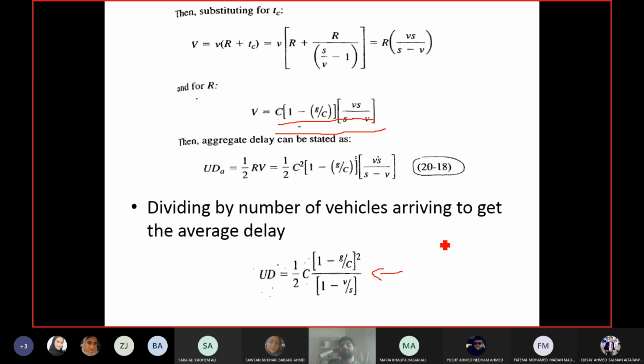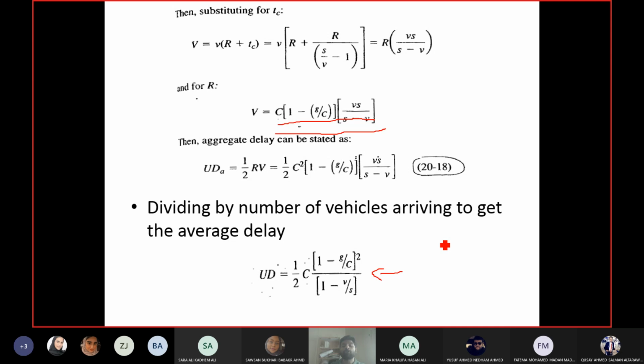If your estimation has some error, maybe even 0.5%, the actual volume will be more than the capacity, and you will have traffic jam, delay and queue at the intersection. So volume capacity ratio should be less than 1.